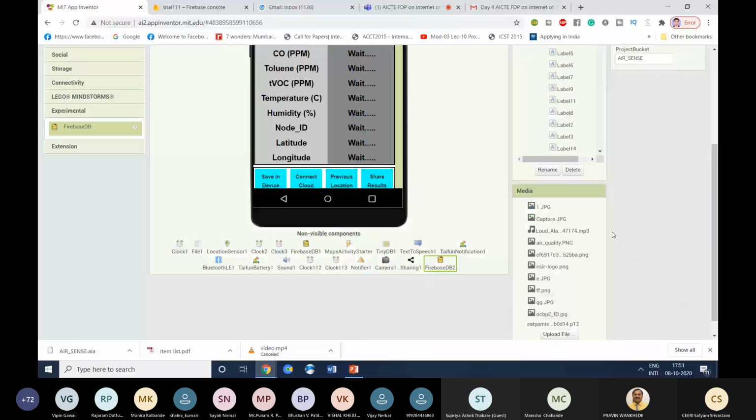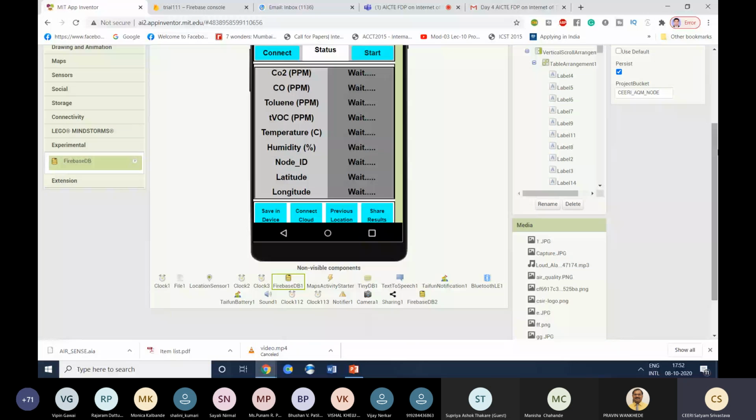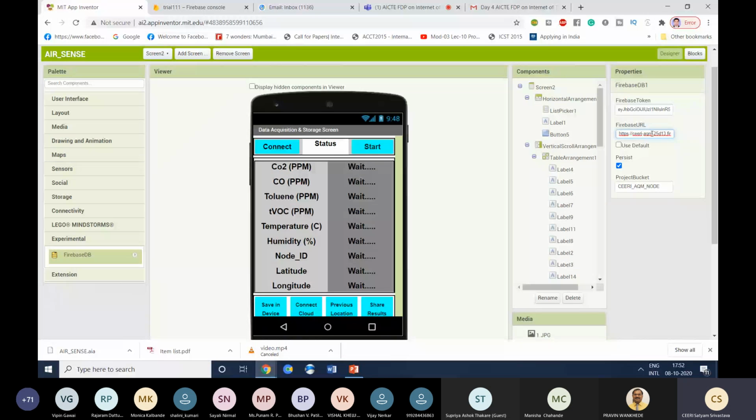Now here you will need to enter the Firebase token. You will find the Firebase token when you design your own account on Firebase cloud. And the URL will be default. No, the URL will not be default. Wait a second. You will also get the URL while setting up the cloud account. So here you can see the Firebase URL, which I found while setting up this cloud account.